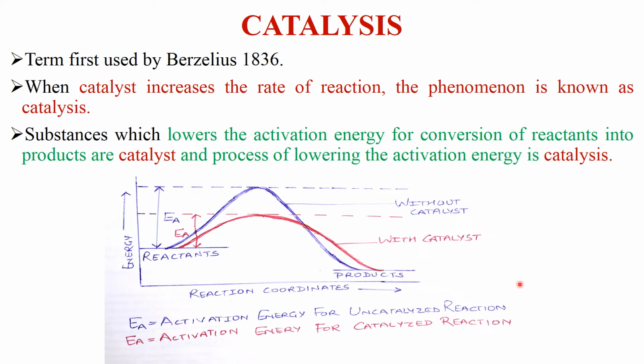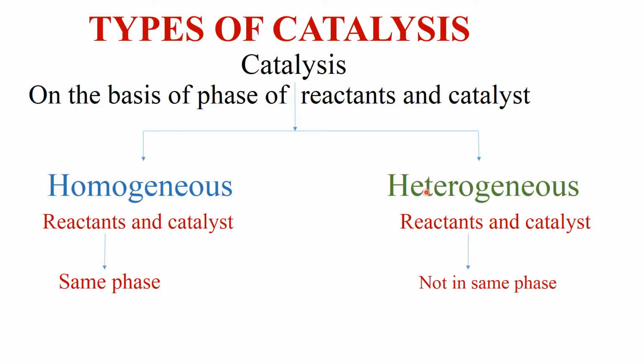Clear? Now next is types of catalysis. On the basis of phase of reactants and catalysts, catalysis is classified into two types. First is homogeneous catalysis and second is heterogeneous catalysis. In homogeneous catalysis, reactants and catalysts both are in same phase,